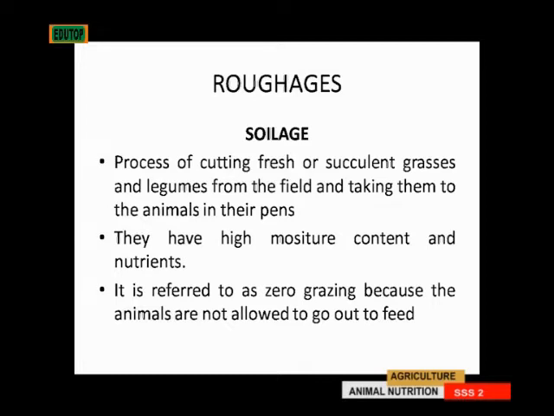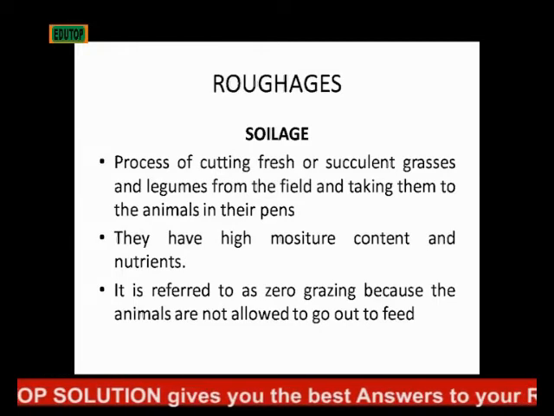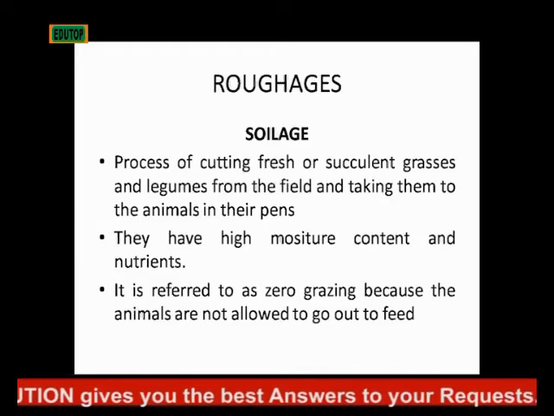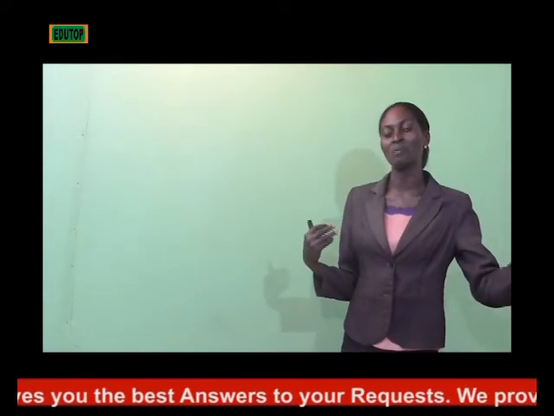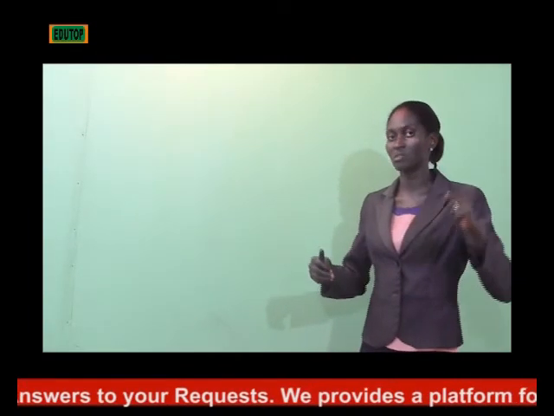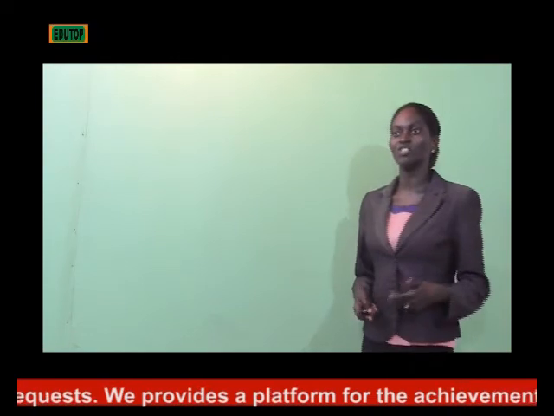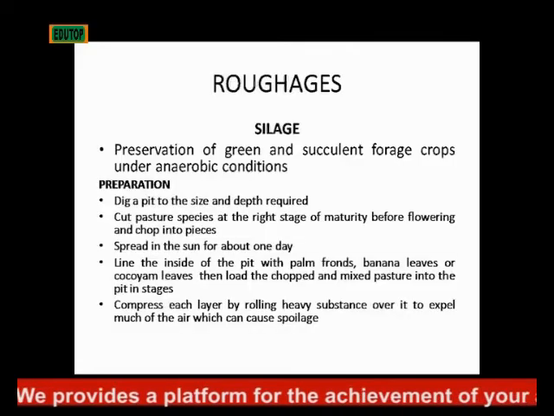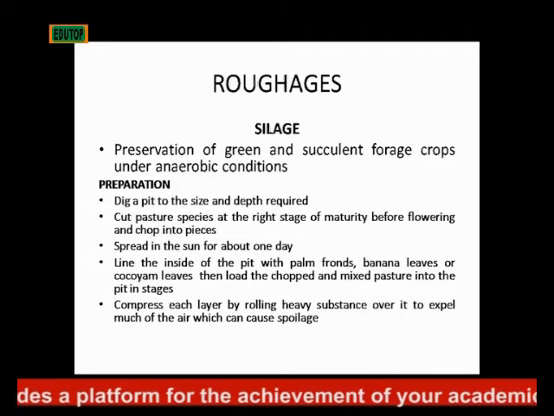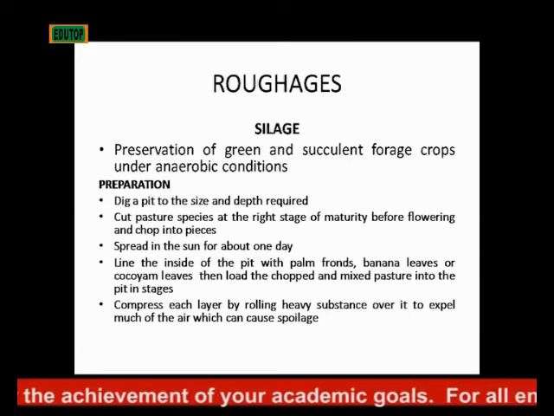Then this soilage is referred to as zero grazing because the animals are not allowed to go out to the field. You go out to do the cutting for them instead of them grazing around to get the succulent fresh grasses and legumes themselves. You as a farmer do that for them, so that's why it's called soilage. Then the last one is silage. Silage is the preservation of green and succulent forage crop under anaerobic condition.